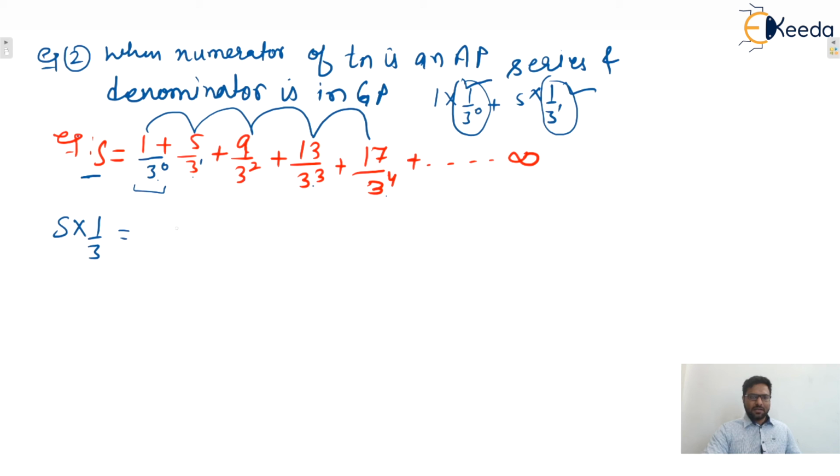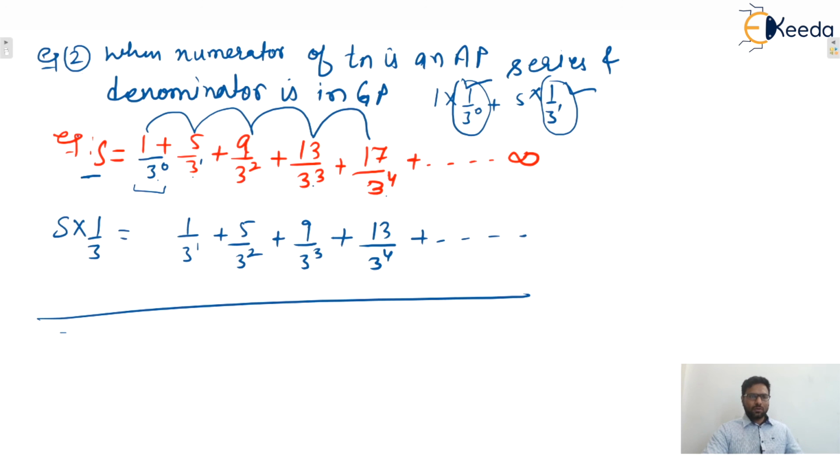If the right hand side is multiplied with 1 by 3, then shift right by one place and write it here. It becomes 1 by 3 power 1, then 5 by 3 power 2, then 9 by 3 power 3, then 13 divided by 3 raised to power 4, and so on. Now subtract these two. After subtraction, this becomes 2 by 3 S. This is 1 plus 4 by 3, then 4 by 3 square, then 4 by 3 cube, up to infinity.